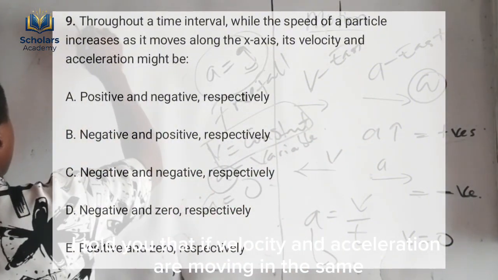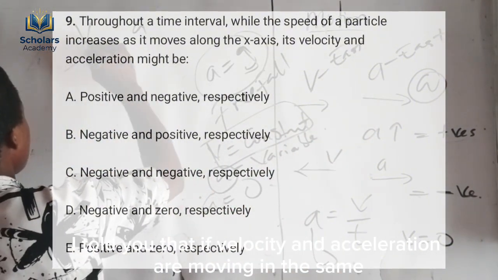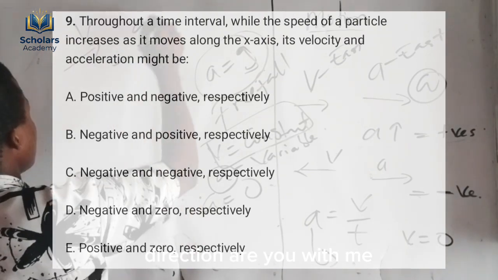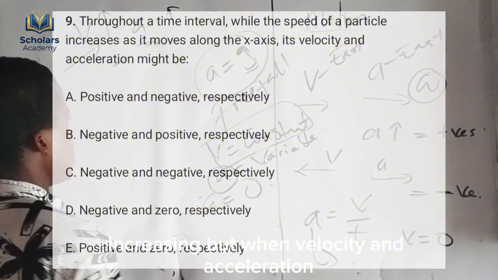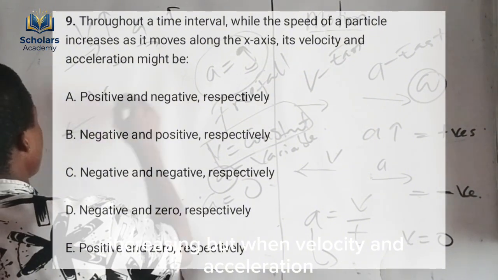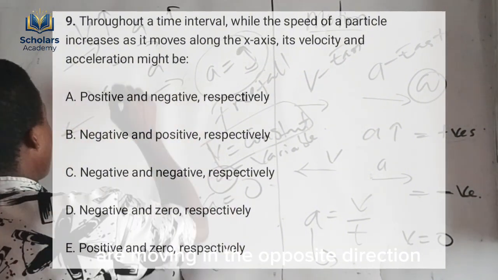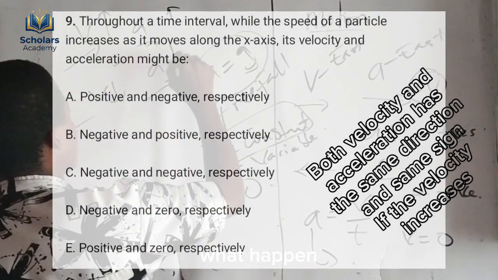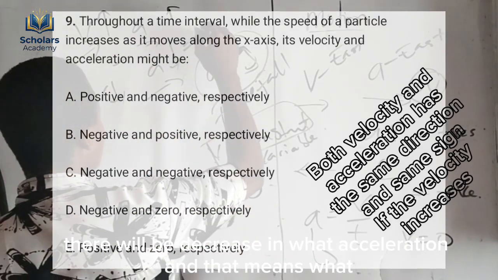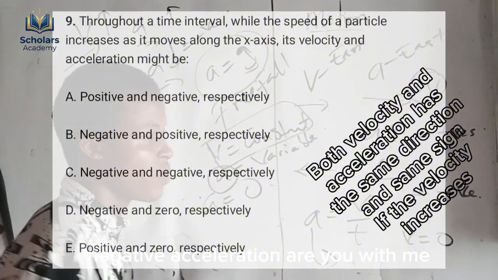I told you that if velocity and acceleration are moving in the same direction, are you with me? That means the velocity is increasing and acceleration is also increasing. But when velocity and acceleration are moving in the opposite direction, that means there's a decrease in velocity. And when velocity decreases, there will be a decrease in acceleration, and that means negative acceleration. Are you with me?